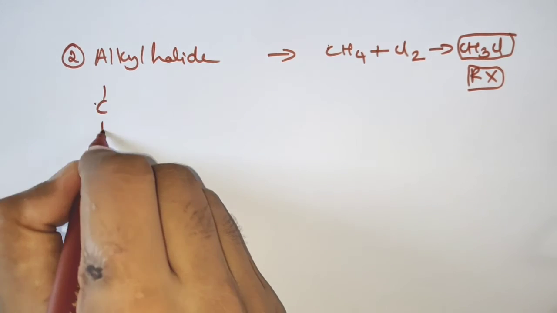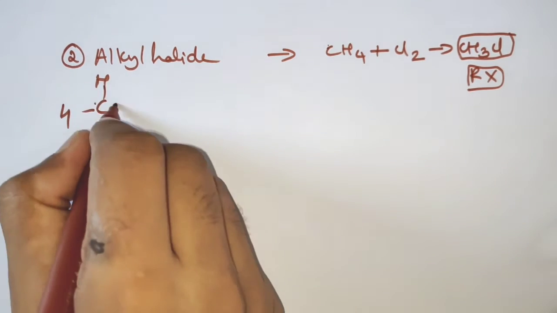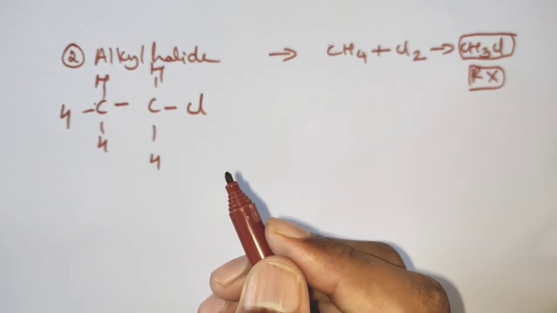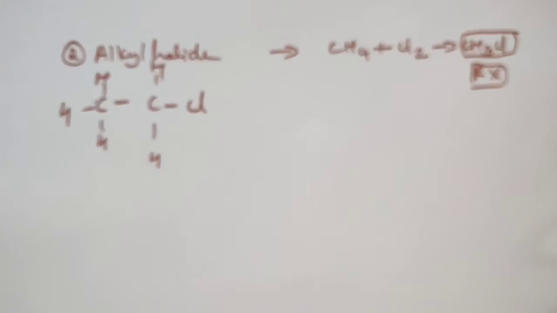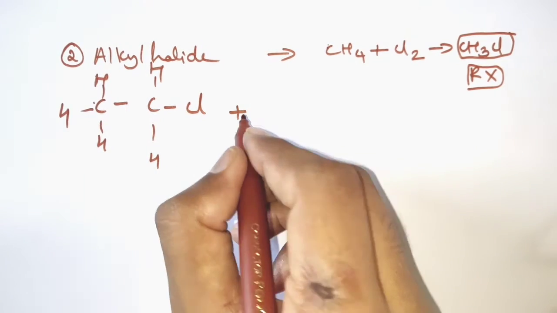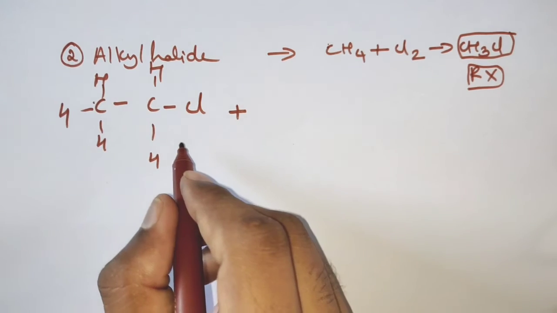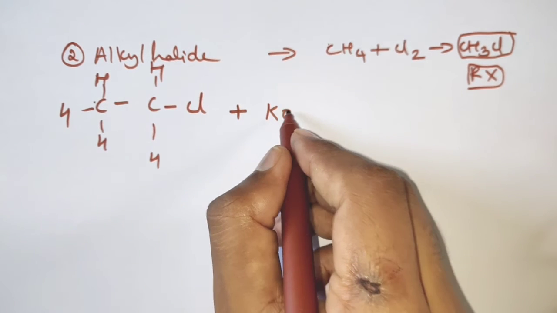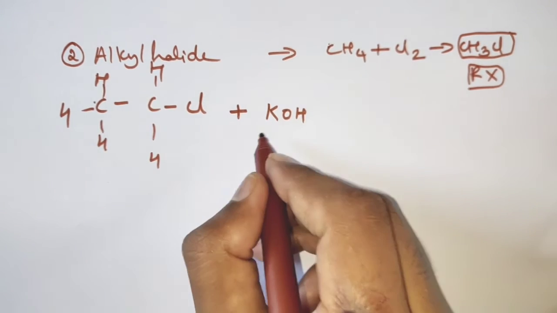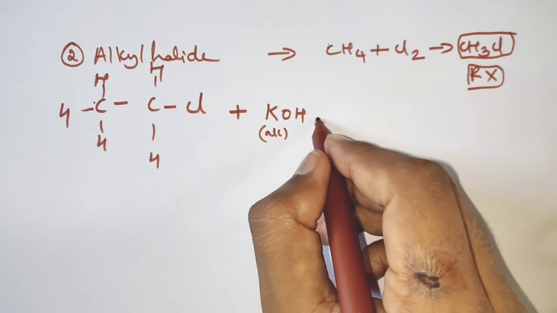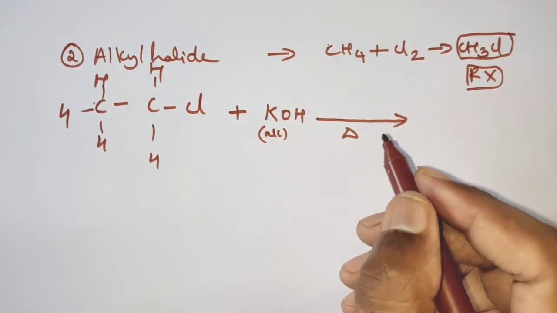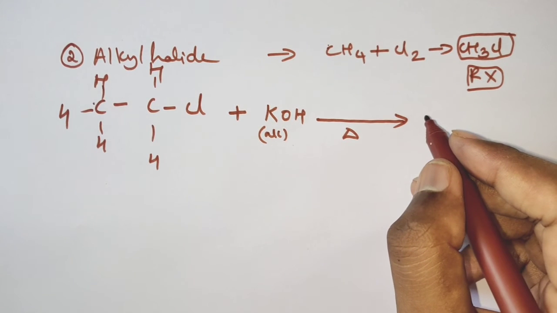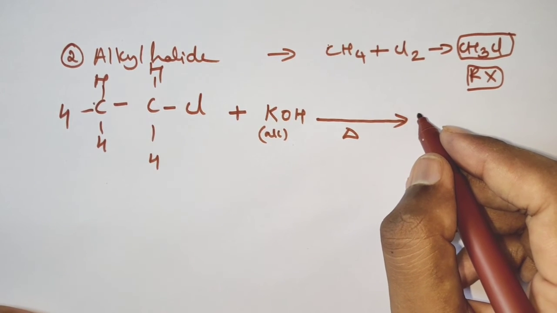Very firstly, take an alkyl halide, like if I am taking ethyl chloride, I will take CH3 CH2Cl. This is ethyl chloride. So this ethyl chloride, when heated with alcoholic potassium hydroxide, will produce alkenes. How is it producing alkenes? Here a dehydrohalogenation takes place.